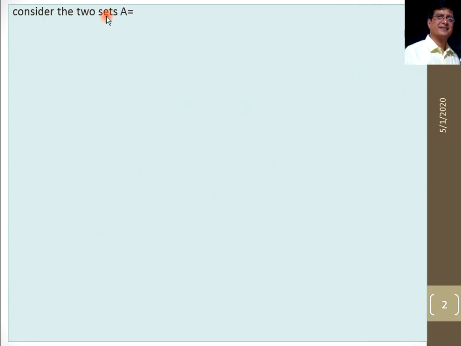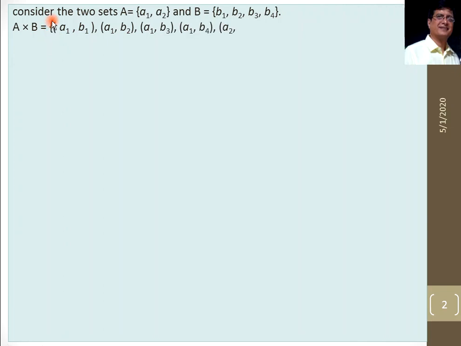So I am taking this example. Consider two sets: set A containing 2 elements, A1 and A2, and set B containing 4 elements, B1, B2, B3 and B4. Now we want to find A cross B, the Cartesian product. The Cartesian product is the collection, because the Cartesian product is also a set. It satisfies the set property, so it is a collection, and we have to use curly brackets.